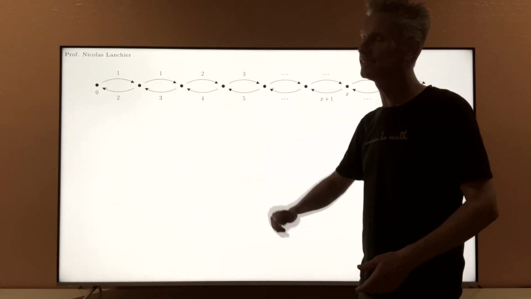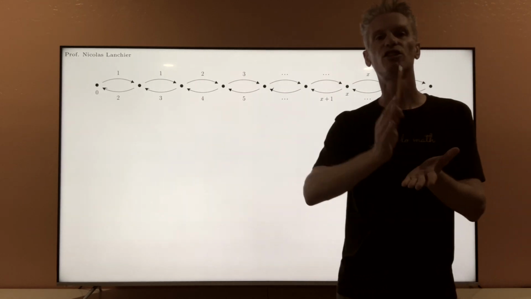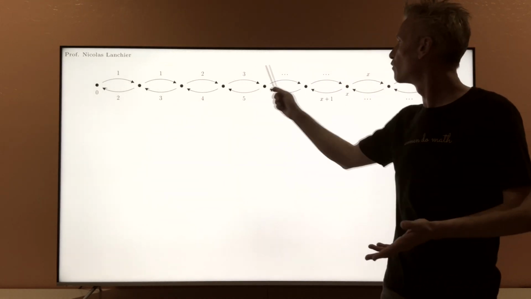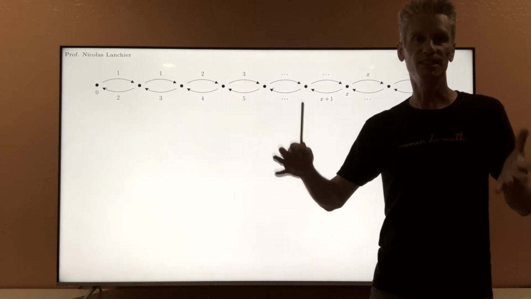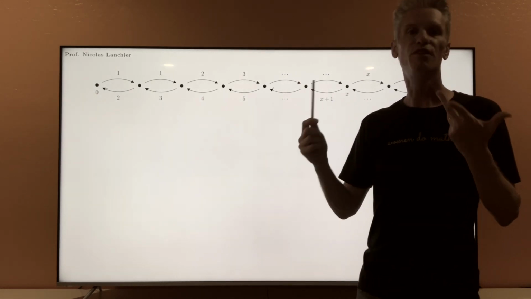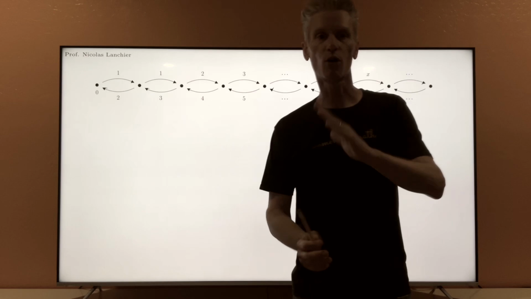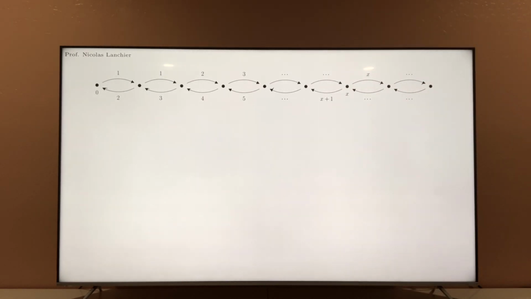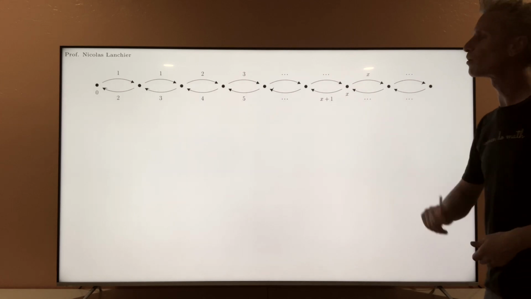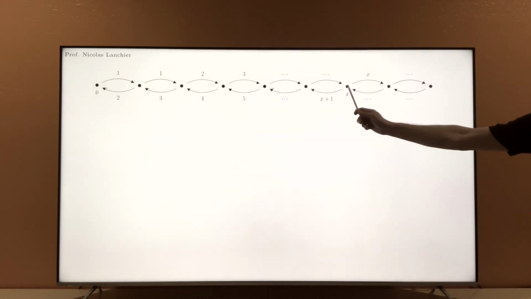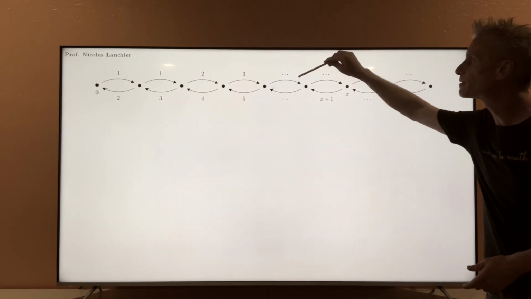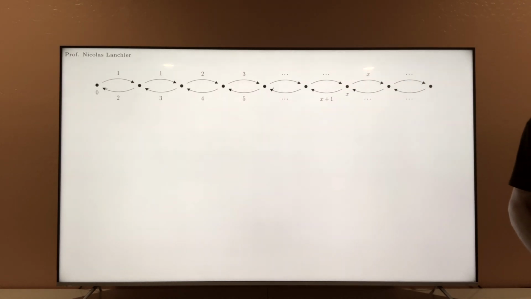From any state or integer, you can jump to the previous or next integer with those rates here. The numbers indicate the rates. The only exception, obviously, is for 0. You cannot jump left because -1 is not in the state space. In general, if the process is in state x, it's going to jump to x plus 1 at rate x and to x minus 1 at rate x plus 1.